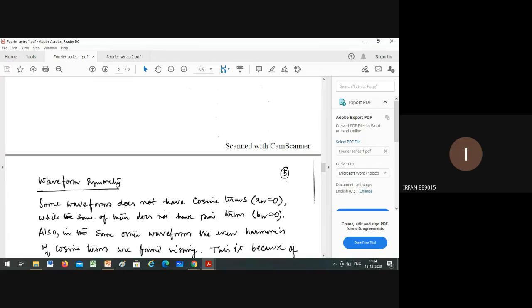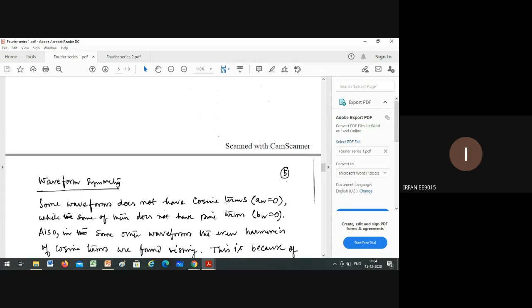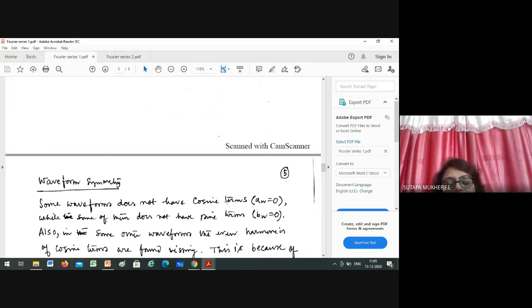Analysis of a particular function's Fourier series. How to determine the Fourier series of a particular function. How can you determine the coefficients of a Fourier series so that you can get the total series? Yes, ma'am. So what are the coefficients, Irfan?